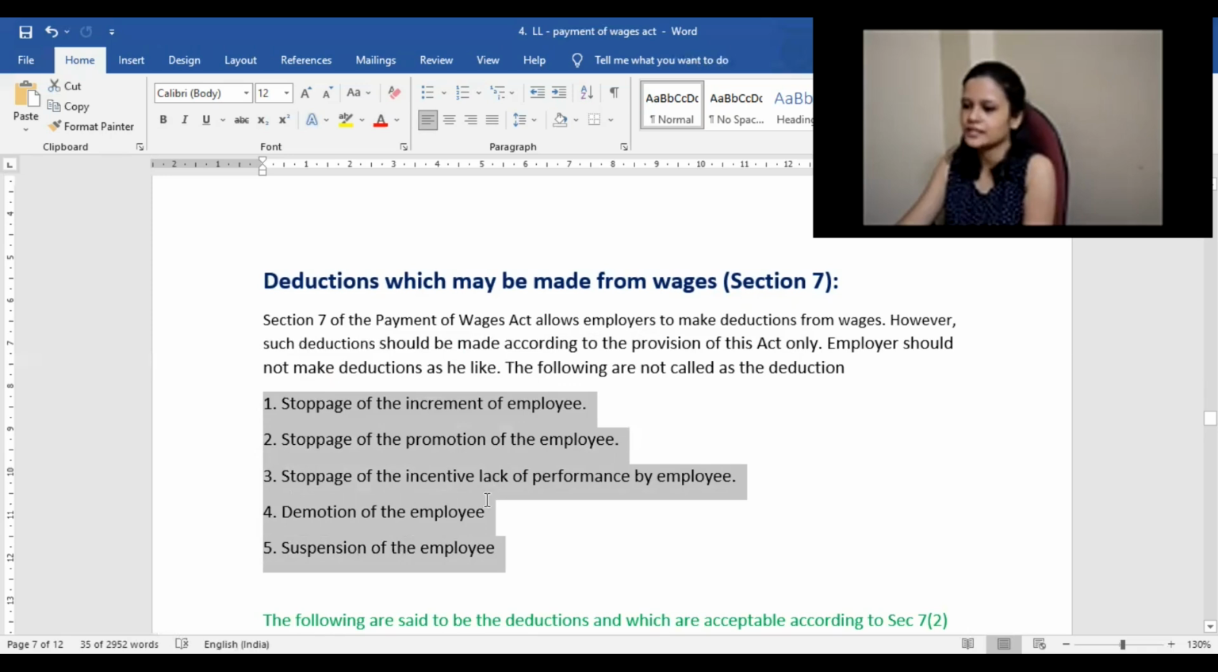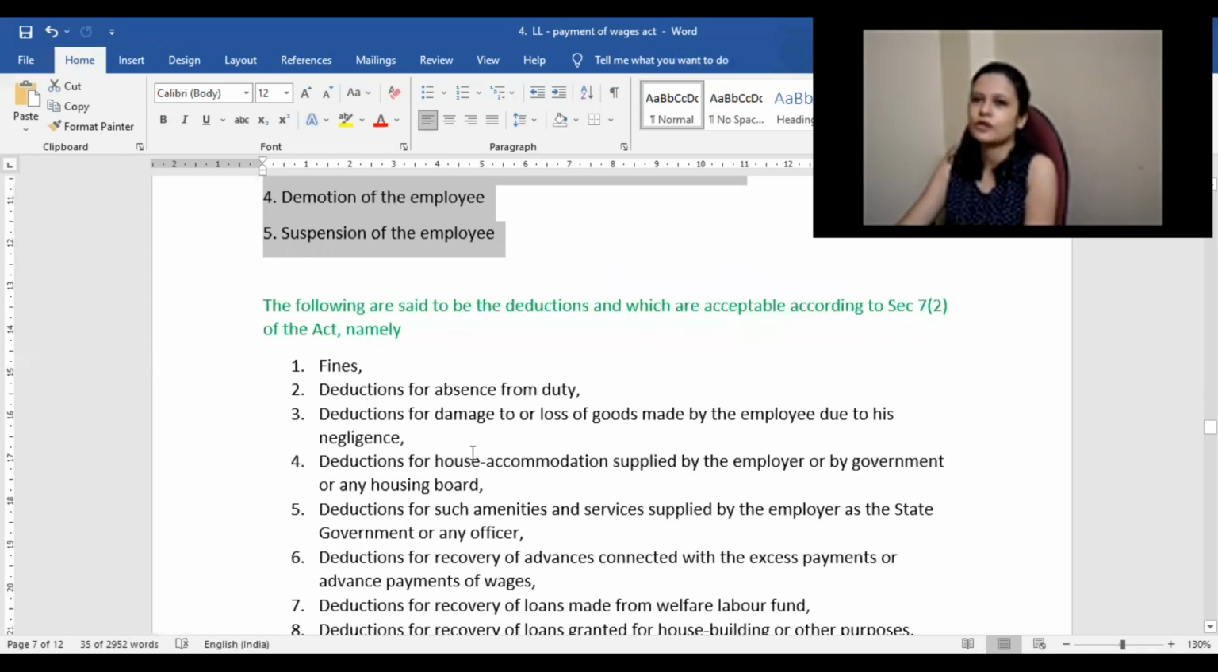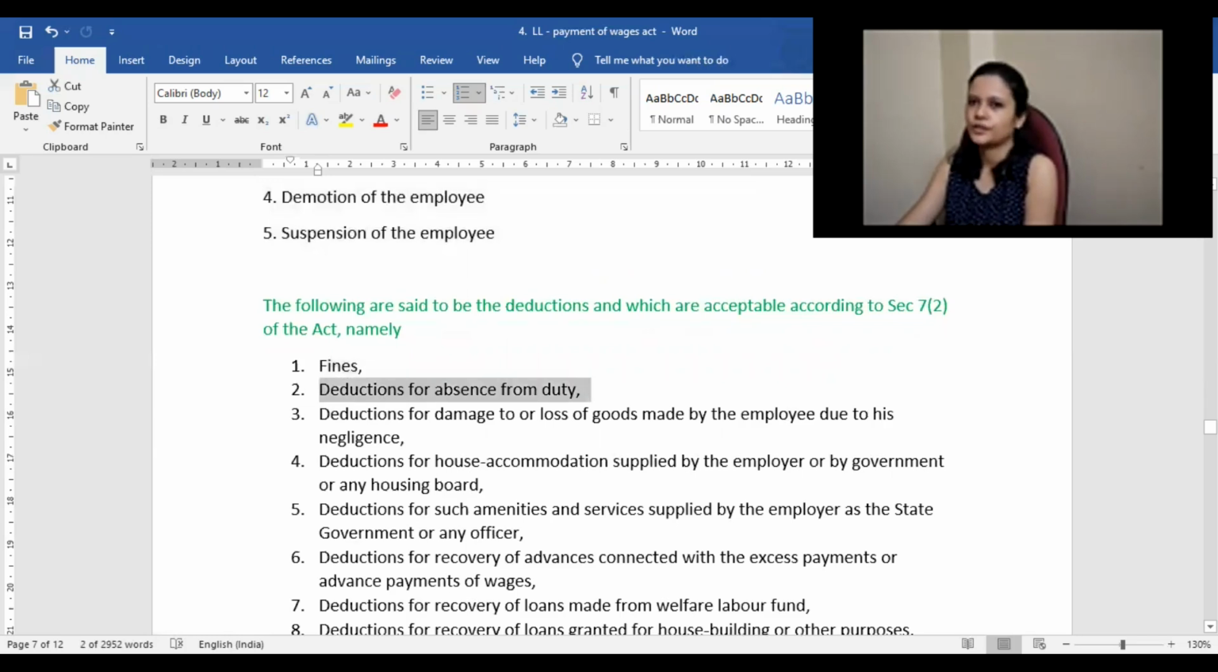So what is deduction basically? It might be some sort of fines imposed based on their conduct, or if they are damaging or destroying machines and other stuff. There might be some fines. Deductions for absence from duty: if someone is absent, we have the provision of loss of pay and other stuff, so that will be a deduction. Deductions for damage to or loss of goods made by the employee due to his negligence. It's not like something just happened by accident, it is because of negligence.